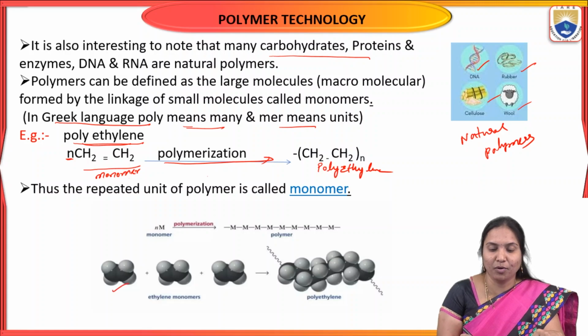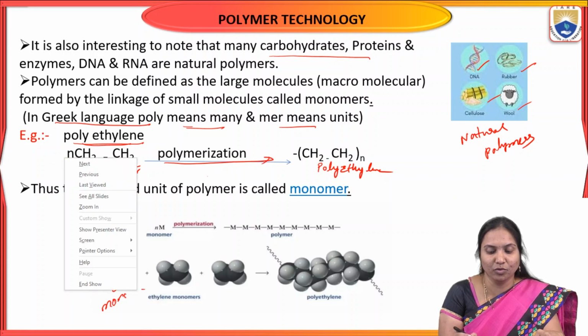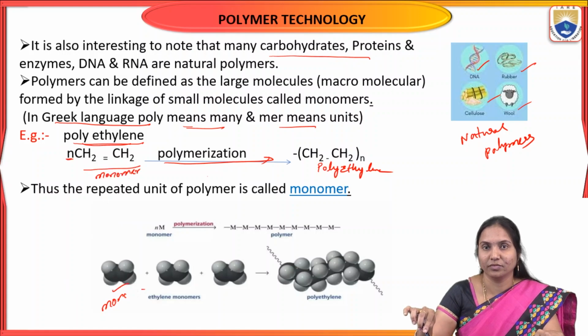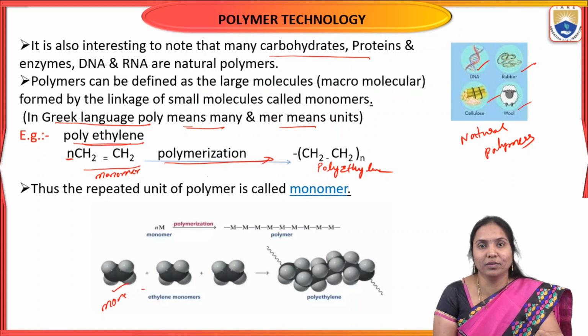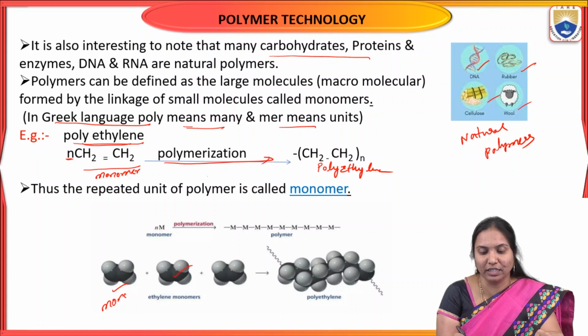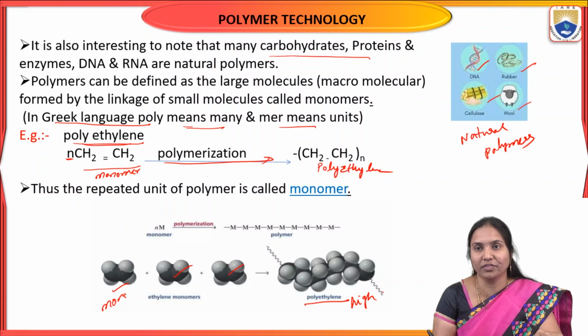See here, this is the ethylene monomer, and this is the polyethylene. This ethylene monomer undergoes polymerization, meaning the ethylene monomer is repeated several times. Then it forms polyethylene, which is a high molecular weight compound.